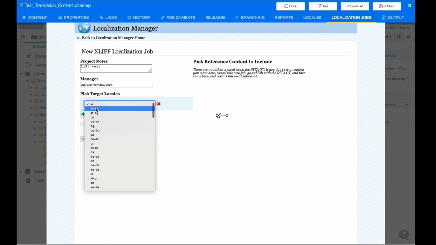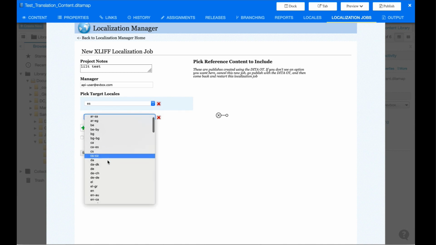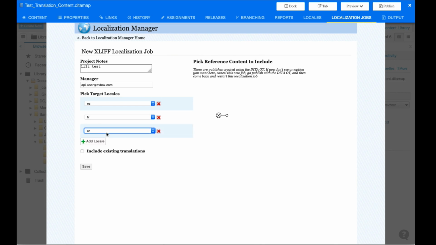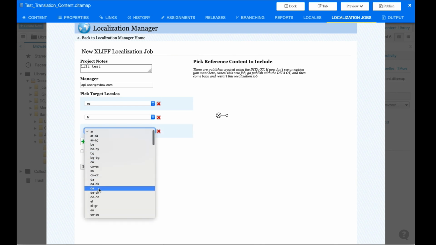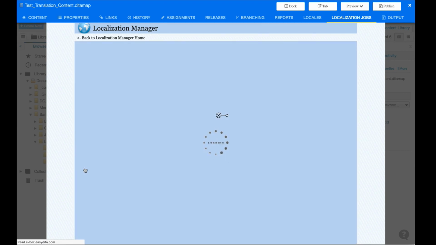And then we'll go and select our target locales. So in this case, we're going to select Spanish and click Add a new locale. We'll then click French. Let's also select German. Once we've got all those locales picked, we'll click Save.